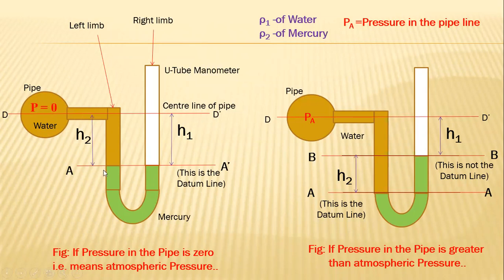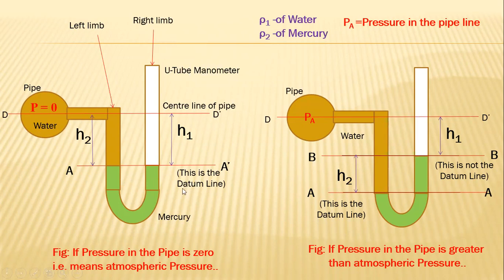And this color indicates the mercury in the U-tube manometer. Here, the height of mercury in the U-tube manometer is the same in the left side limb as well as the right side limb. So a horizontal line is marked here. This horizontal line is called the datum line.